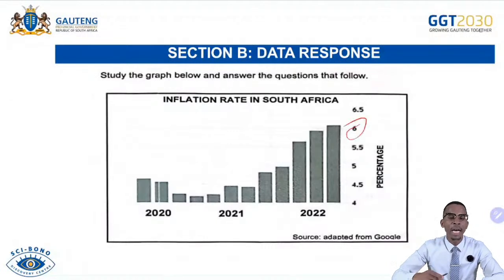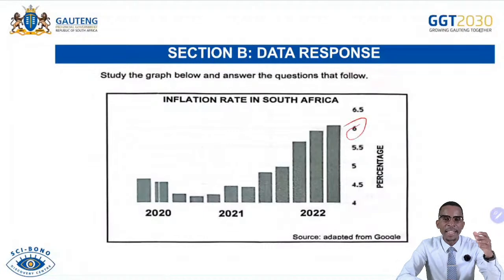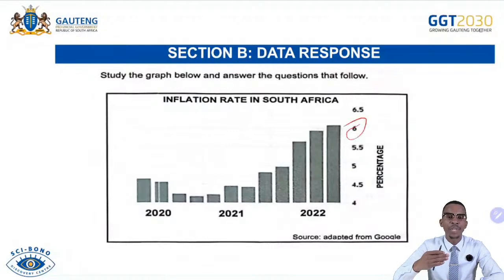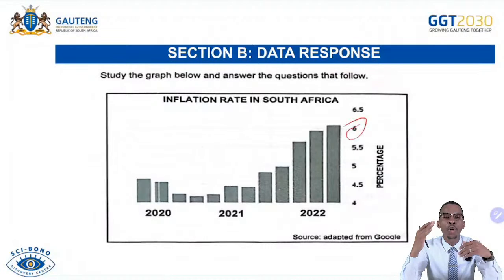So there are different types of inflation that we can talk about. Then, how do we measure inflation? We use the consumer price index, producer price index, weighting, and then inflation rate. Then we continue also on this one. We go straight to two causes of inflation, namely the demand pull inflation and the cost push inflation.